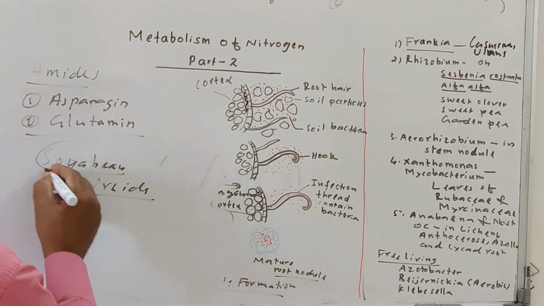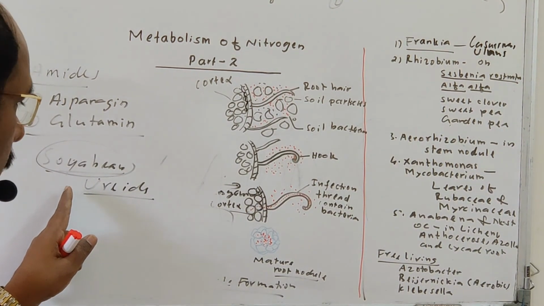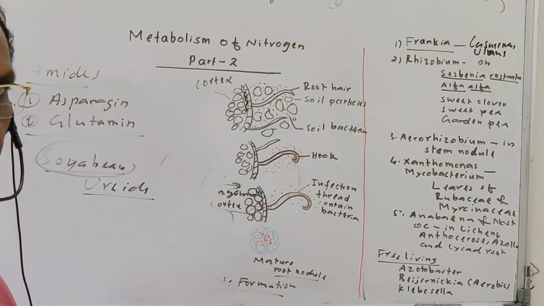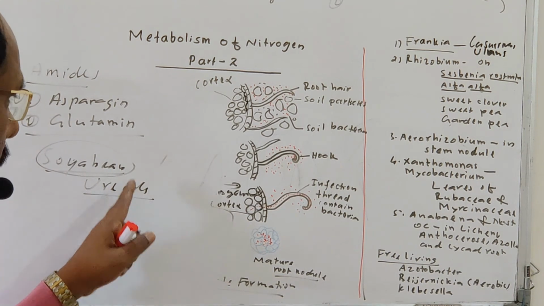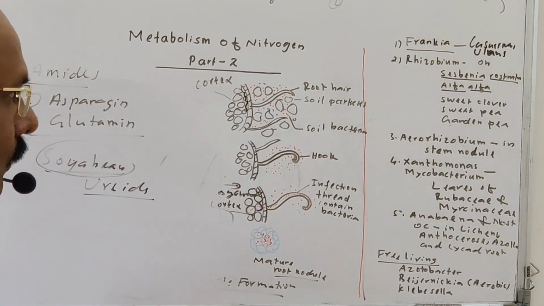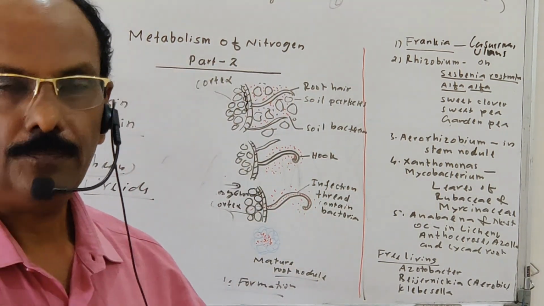So especially in the soybean, the fixed nitrogen is converted into ureides, and ureides help in the transportation to other parts through the xylem. So ureides also have a high amount of nitrogen compared to the amino acid. So that is the biological method of nitrogen fixation. Thank you. Revise it.